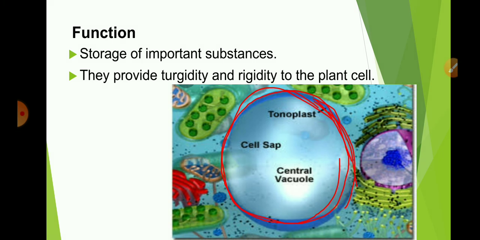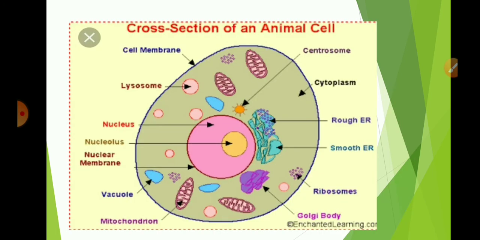So students, this is all about different cell organelles. A cell with all its cell organelles and specific membrane can perform different functions to sustain life. Hence, it is the basic fundamental unit of life. This is the diagram of an animal cell having a prominent nucleus at the center and all the cell organelles which we learned, except plastid and cell wall. Plastid and cell wall are present only in plant cells.